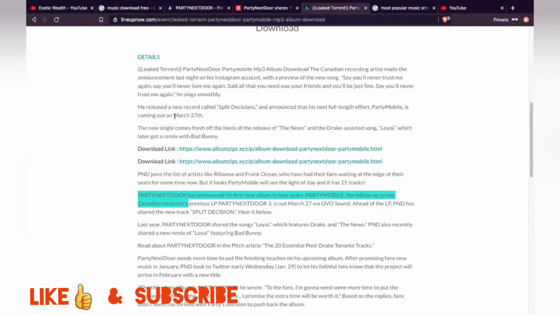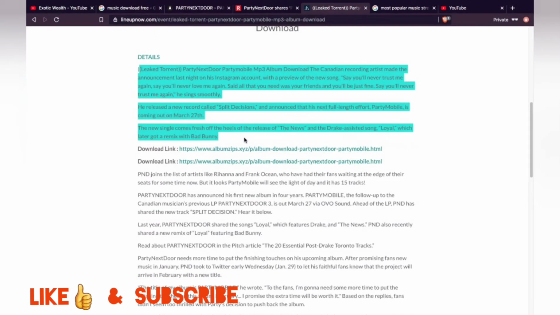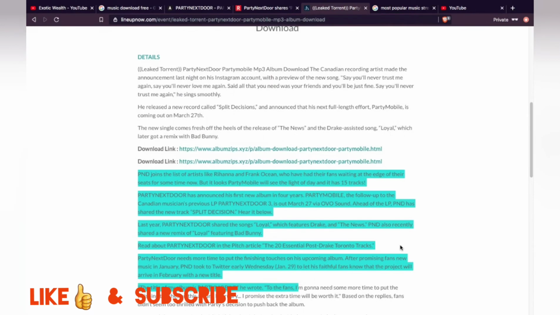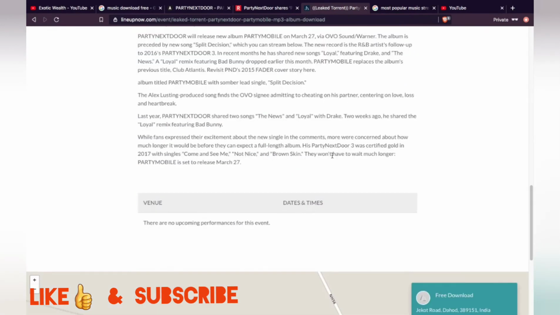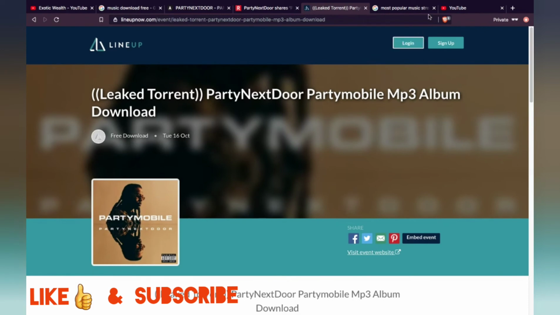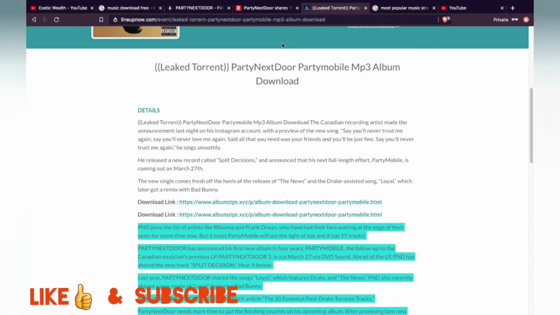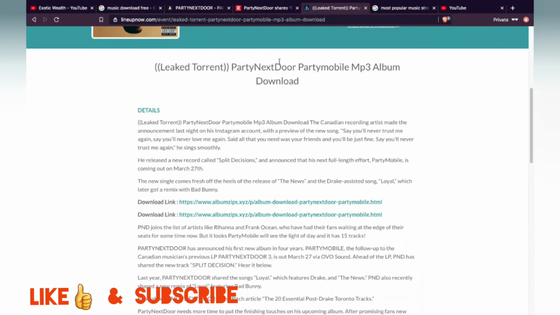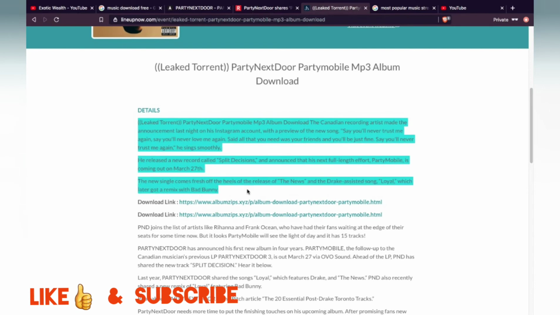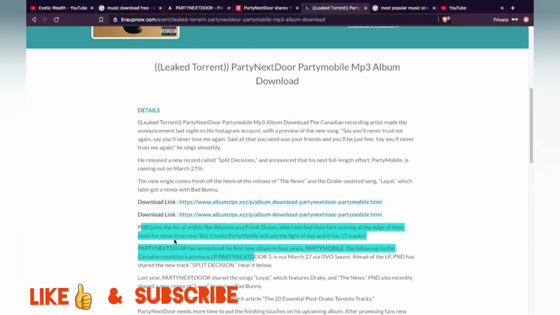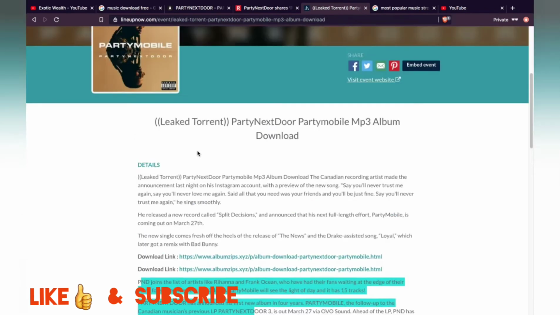And as it's talking about the album, you can just cut it just like this. Here you go, just 3 paragraphs, right? And then download link, boom. Then it just continues on, and then you just paste the rest. You could do exactly that. So like I said, what you want to search is the artist and the album, and research the blogs about it. And 9 times out of 10, the blogs will show exactly the same information, and you can copy and paste it to your own landing page and have it exactly like this.